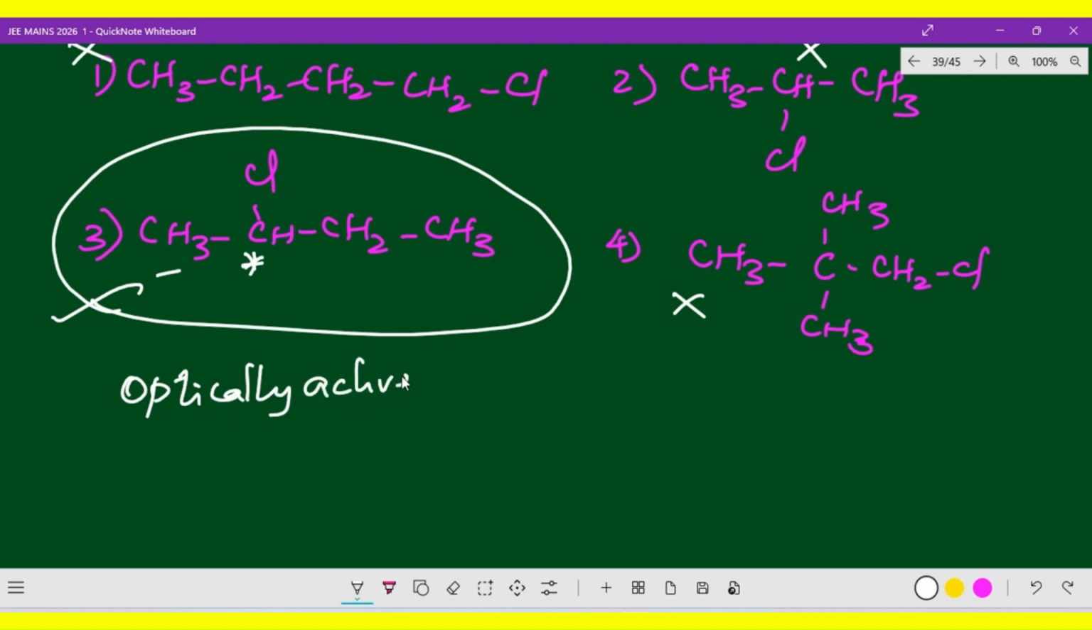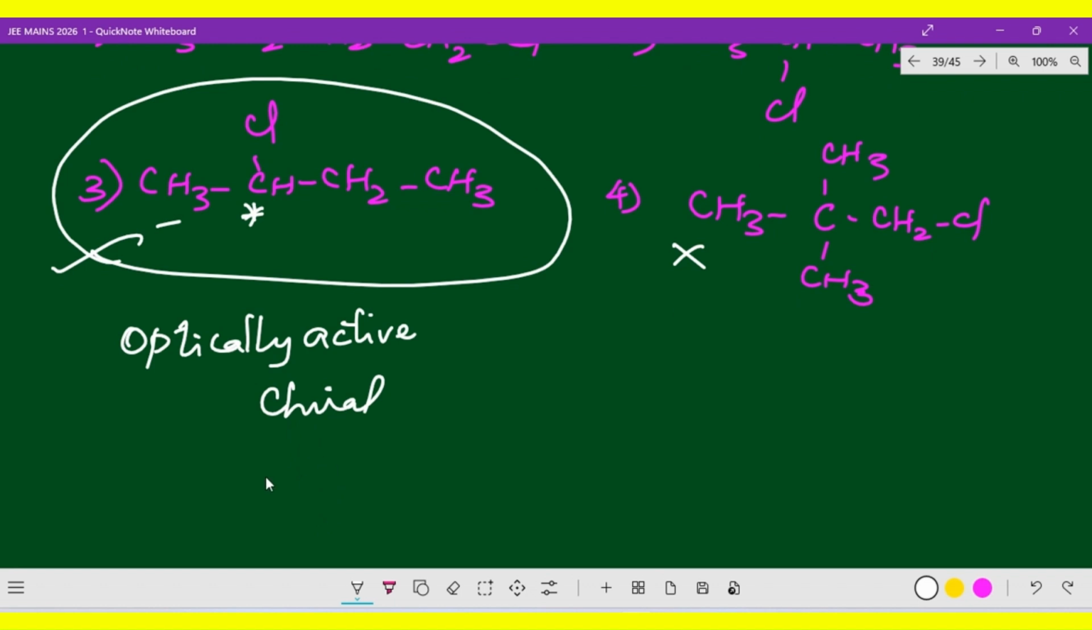active. Right. Now the next one, it is a chiral molecule. 100%, it has a chiral carbon. Chiral molecule. Okay, now next one, molecular formula. So what is that molecular formula? C4H9Cl. Four carbon, nine hydrogen, and one chlorine.